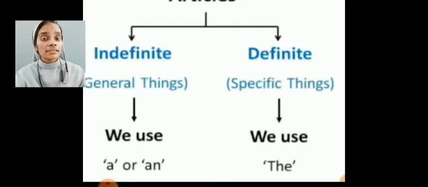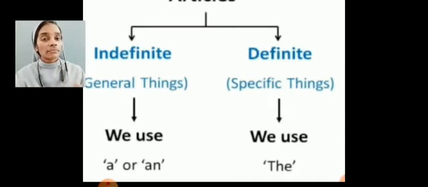Indefinite articles refer to a general thing. For example, a pen, a car, an elephant. All these refer to a general thing.